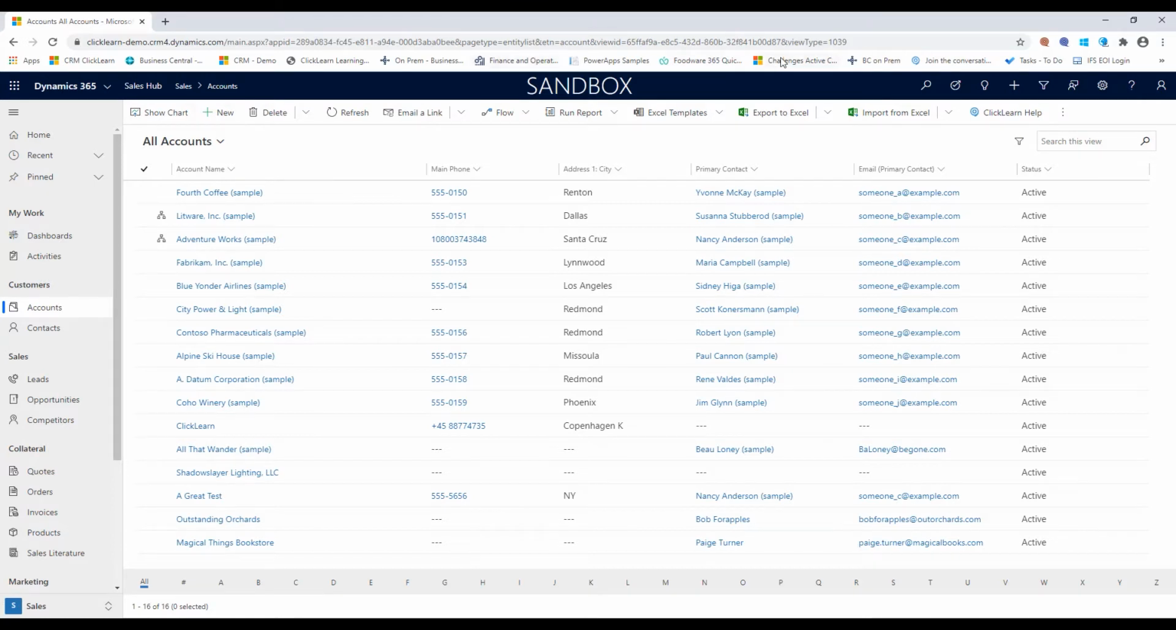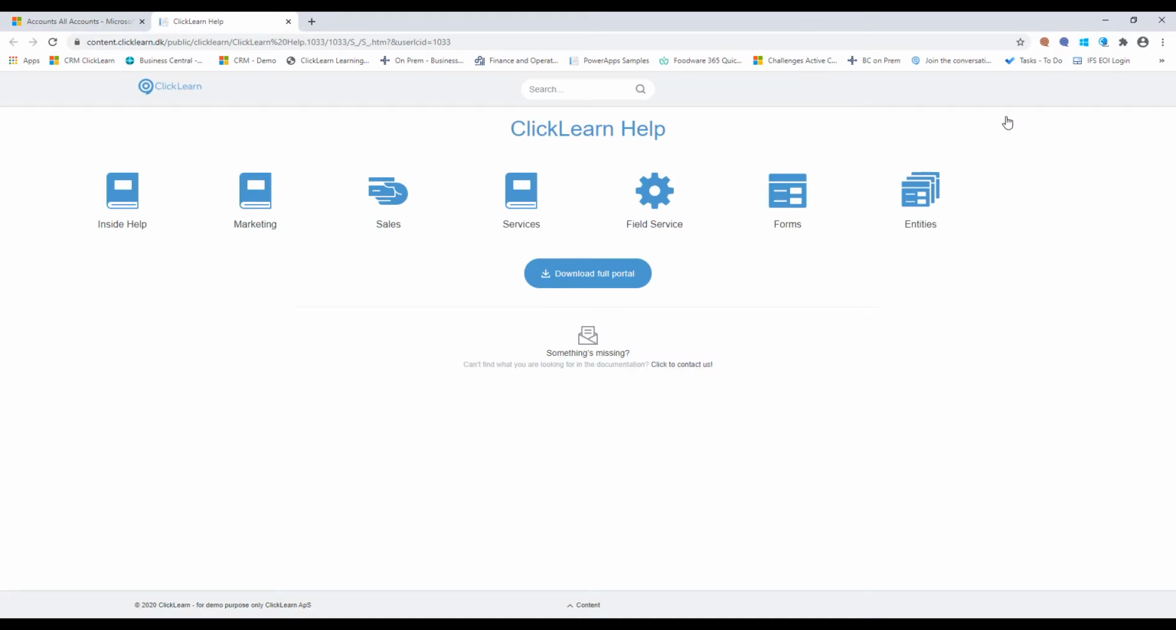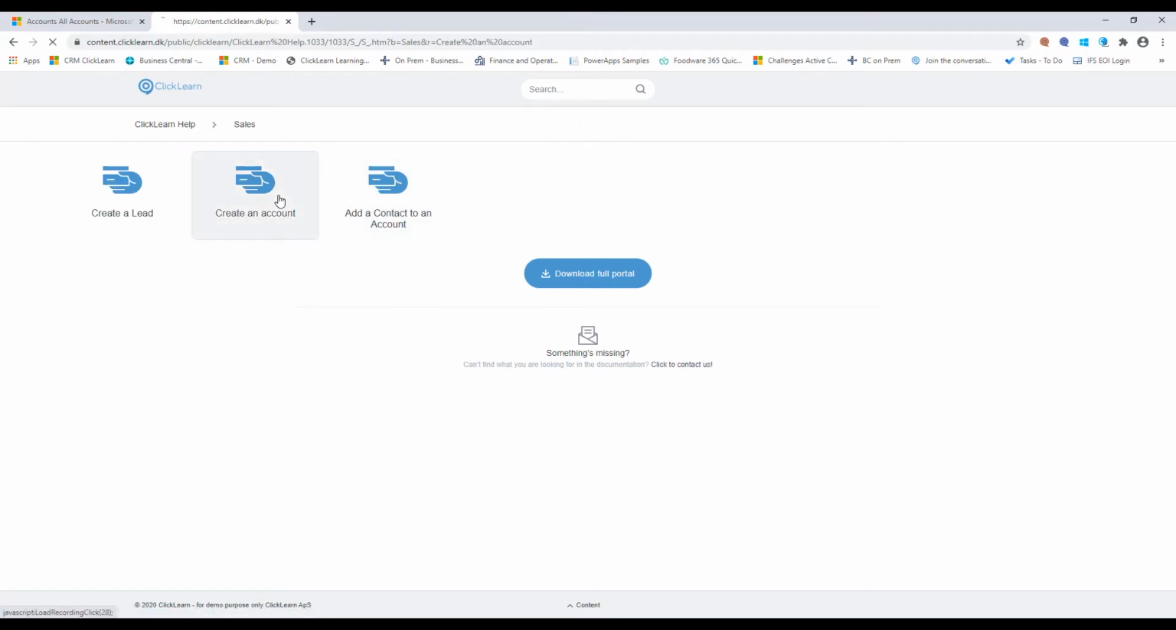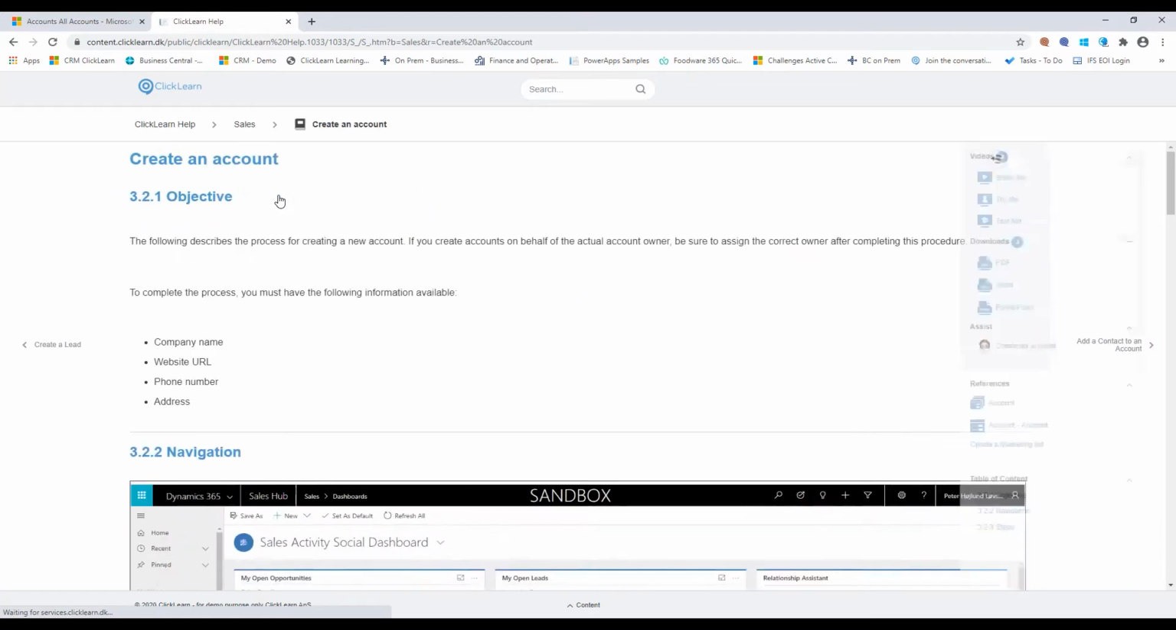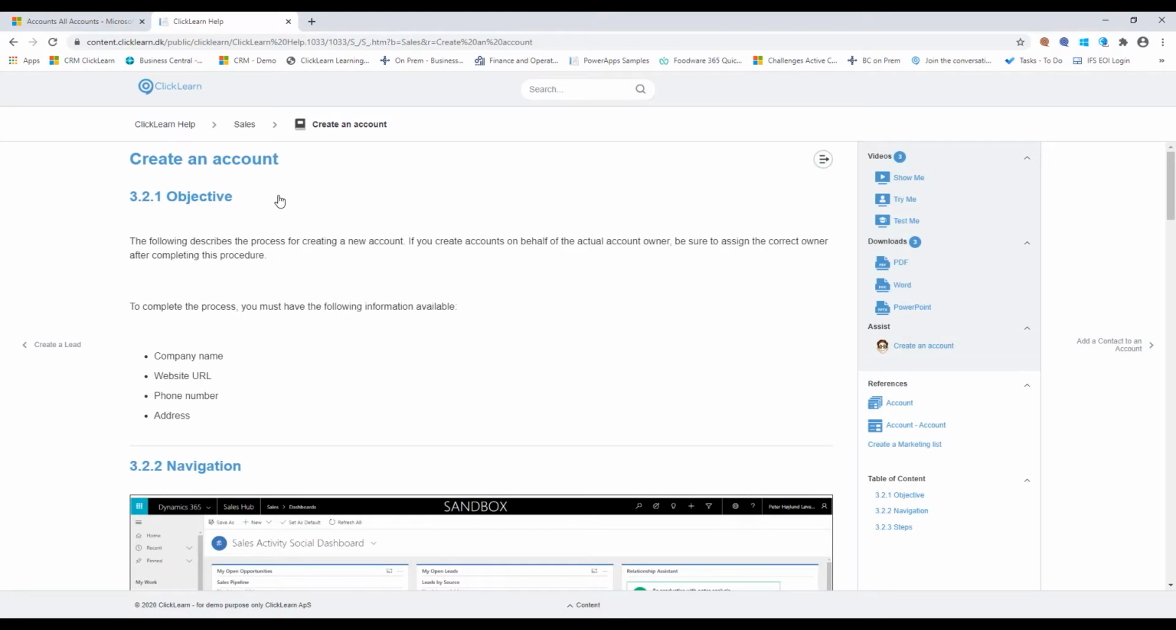So I created one that's called ClickLearn Help. I've added it up here. If I click on that one, it will take me directly to the learning portal of my CRM system. Here I can again go in, find the recording I want to see, and ClickLearn will instantly give me a recording on how to create an account. But you might also have noticed that I have, of course, my 7 different formats: HTML, PDF, Word, PowerPoint, my 3 different types of videos, but I also have an assistant.